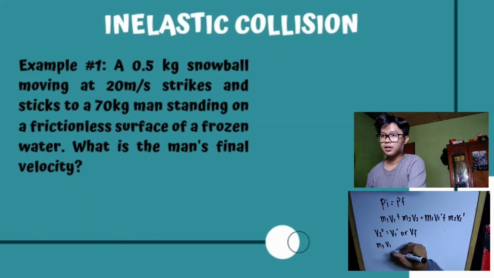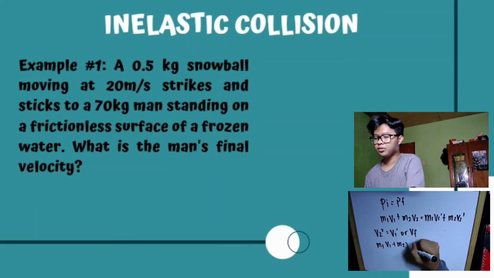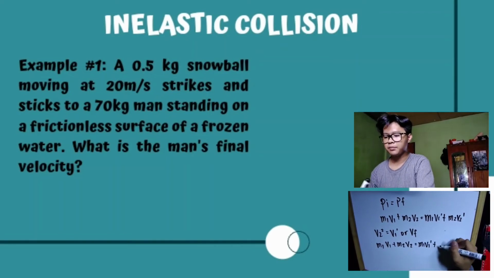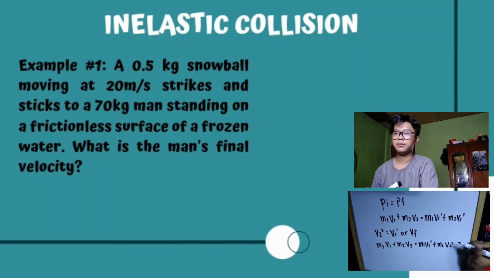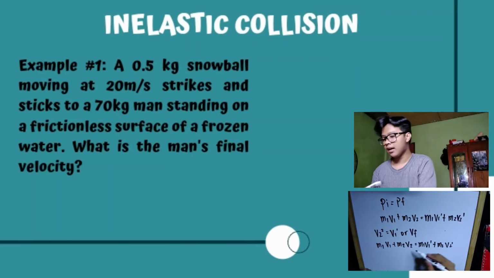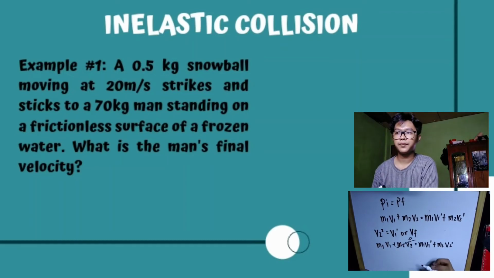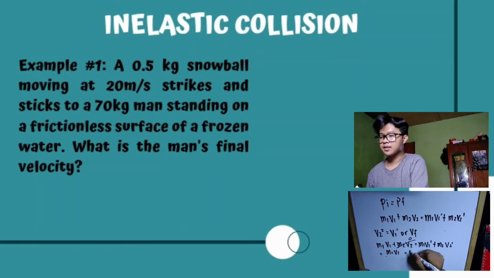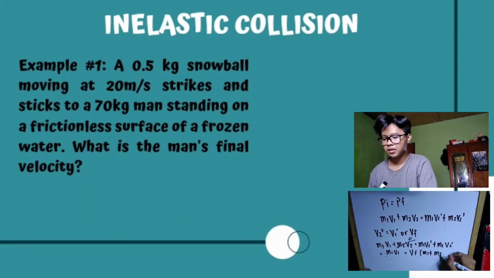So we have now M sub 1 V sub 1 plus M sub 2 V sub 2 equals M sub 1 V sub 1 prime plus M sub 2 V sub 2 prime. We can cancel M sub 2 V sub 2 again, since it equals 0. So, we have M sub 1 V sub 1 equals final velocity multiplied by M sub 1 plus M sub 2.